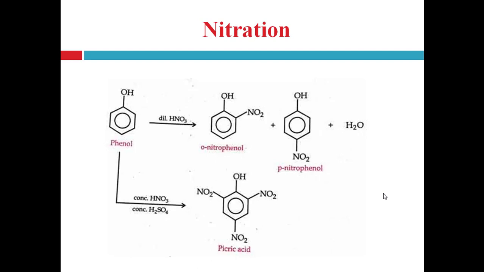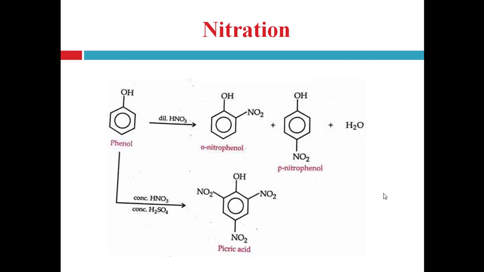So when the OH group is present on the ring, the next substitution on the benzene ring will occur at the ortho and para positions, right? In fact the OH group is a very powerful activator, and unless precautions are taken, polysubstitution takes place.